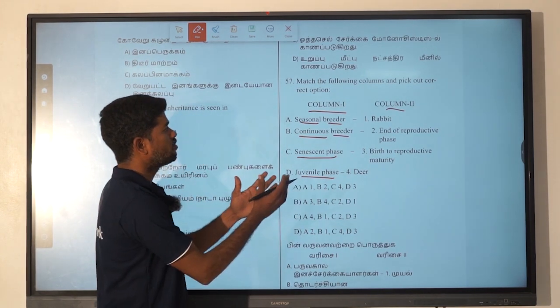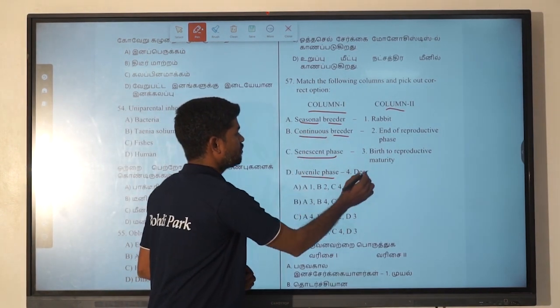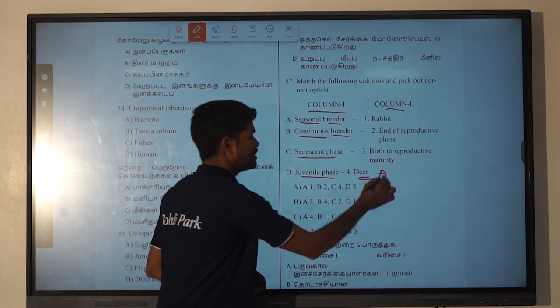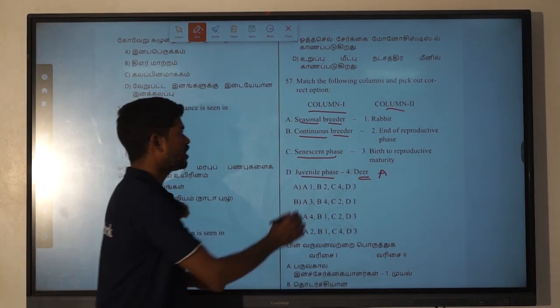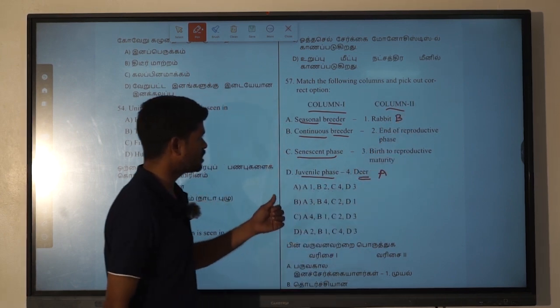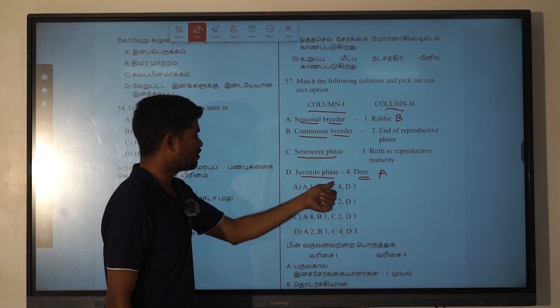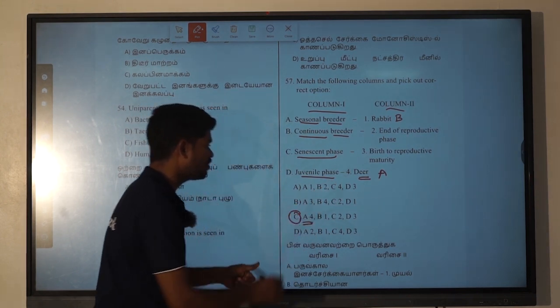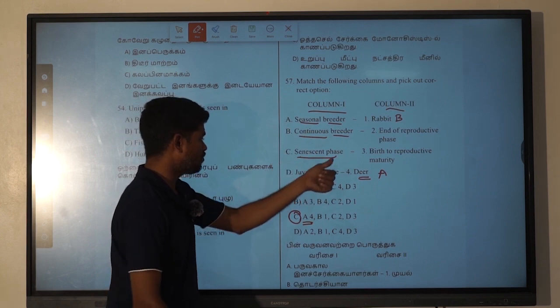So what is going to be present? Is it a seasonal breeder? We go for deer. Deer is a seasonal breeder. Okay, continuous breeder, rabbit is a continuous breeder. So for A, they have given 4, so easily we can pick that A is 4, right? Okay, B is 1, rabbit.